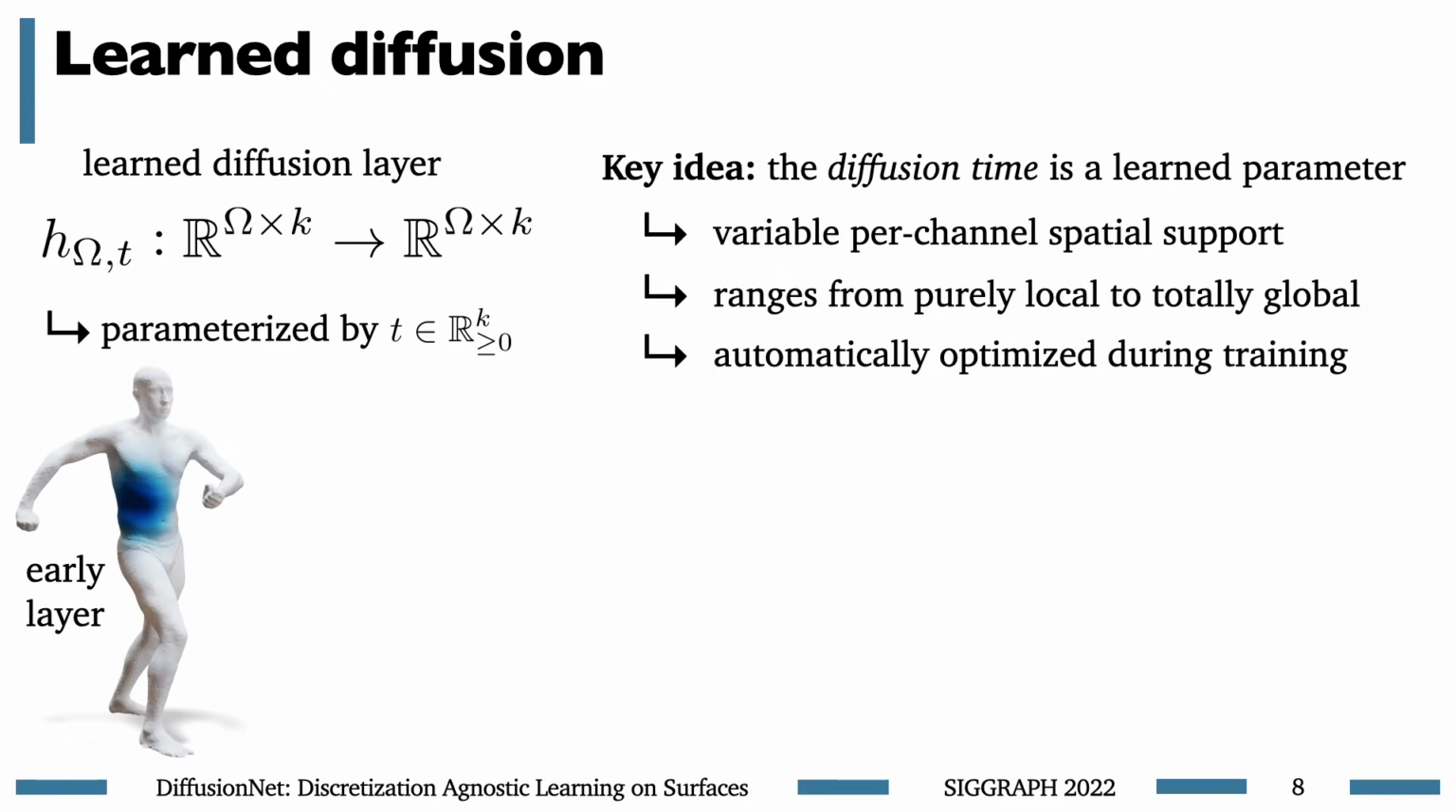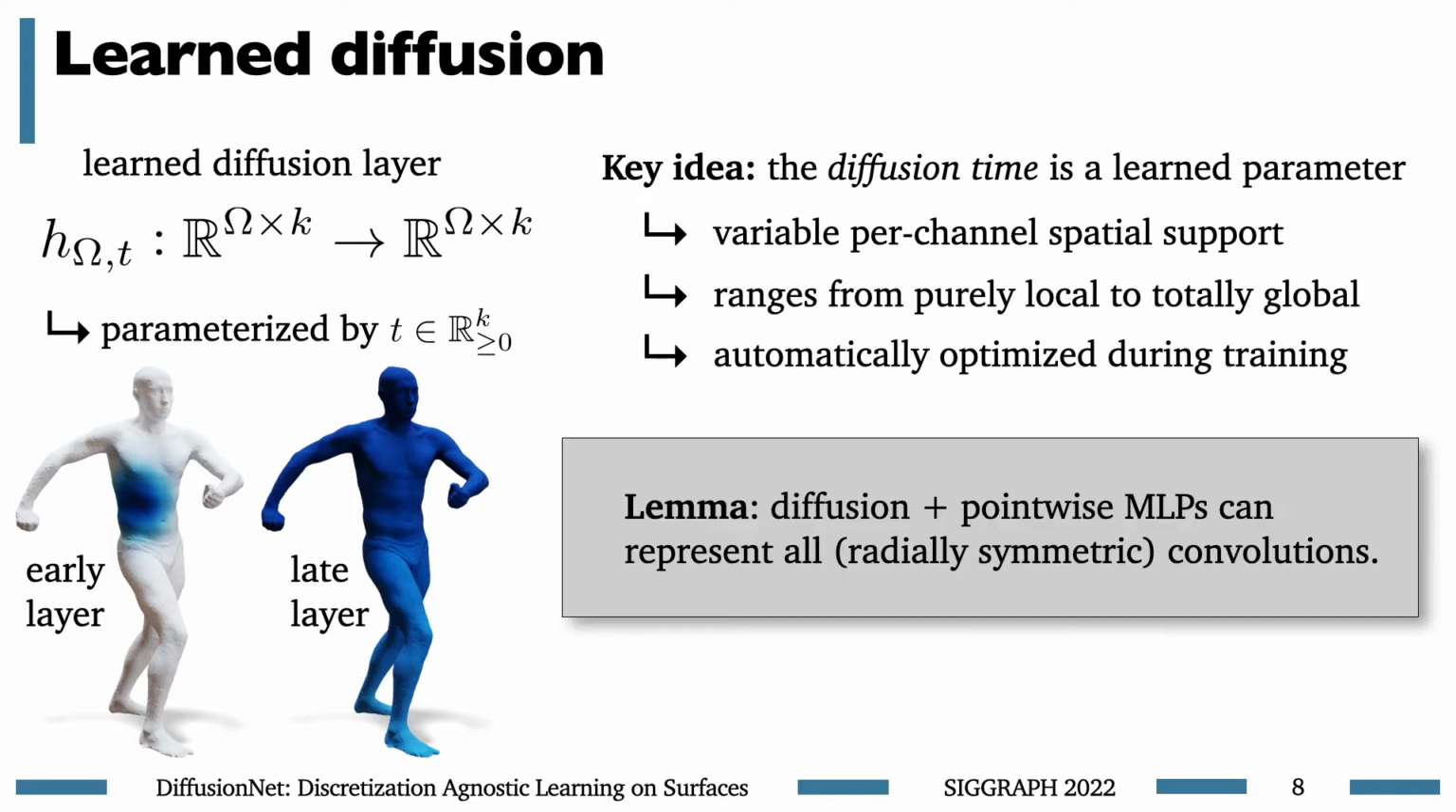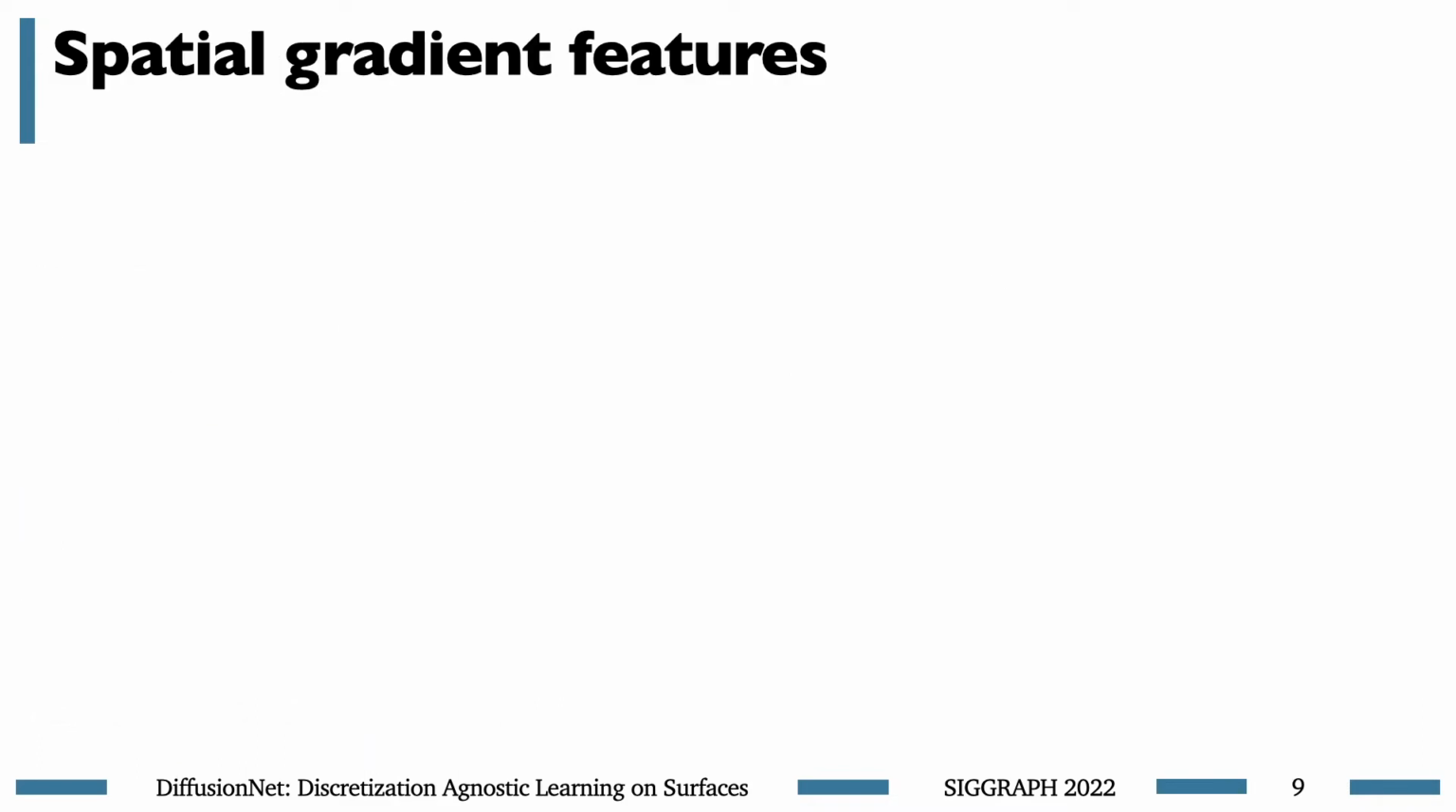Here's a sneak preview of what happens. At the early layers of our network, these t-values tend to be small, local diffusion filters, whereas at the later layers of our network, they tend to be large, nearly global filters, just what we'd intuitively expect, but it emerges automatically during training. Now, you might be worried that doing away with traditional convolutions and using diffusion instead limits the expressivity of our networks. But in fact, we proved that the function space defined by diffusion followed by a pointwise perceptron includes all radially symmetric convolutions, so we're not actually losing anything by using simple and robust diffusion instead.